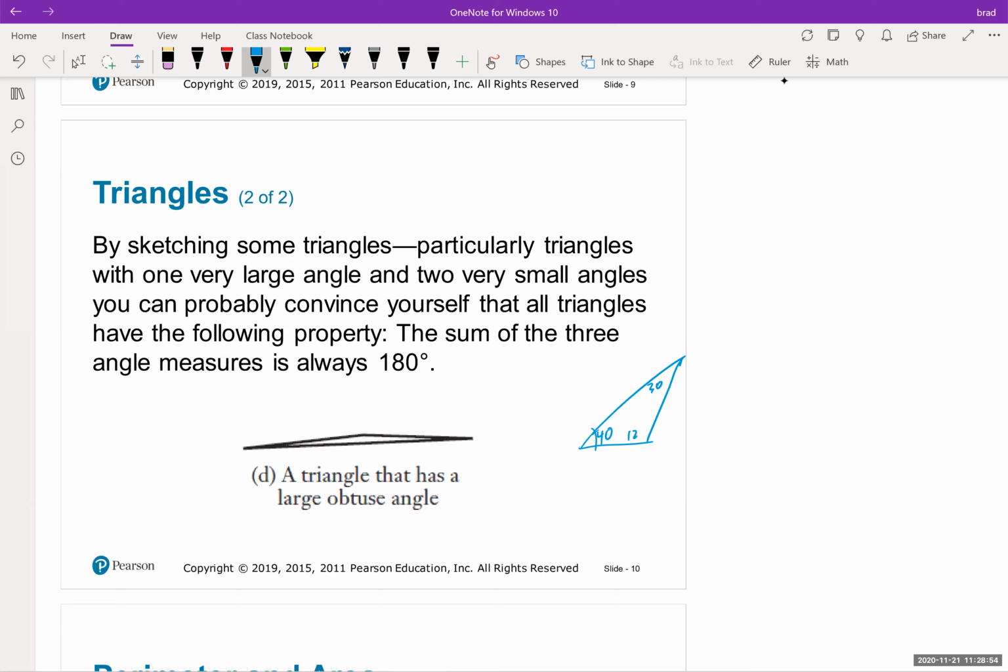Well, then I know this has to be 110 degrees. So if I give you 2 angles of a triangle, you can always find the third in Euclidean geometry, because in Euclidean geometry, all 3 angles in a triangle have to add up to 180. So this is a very important little fact that we should know.